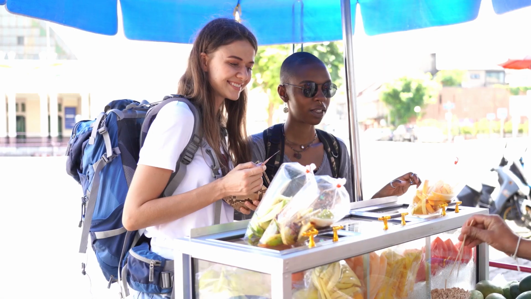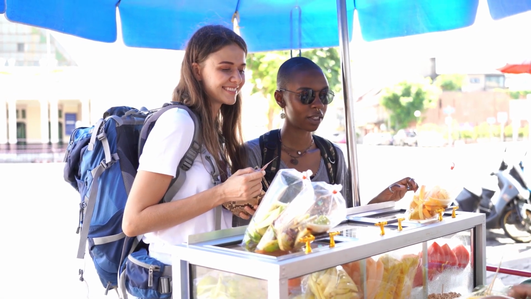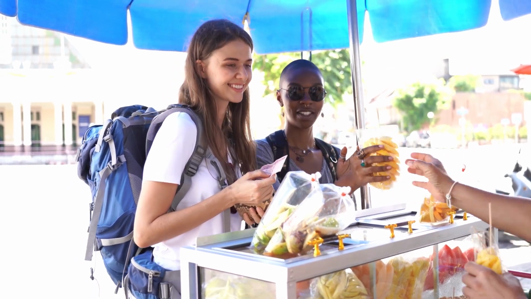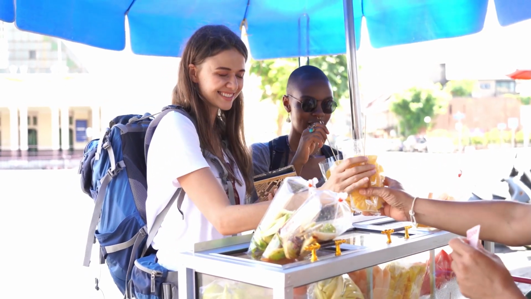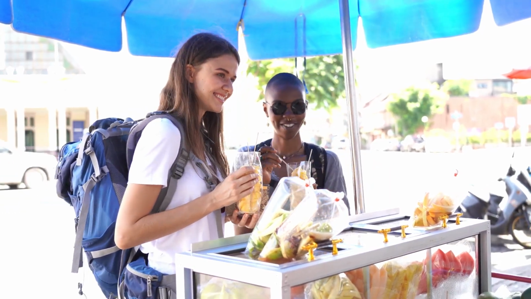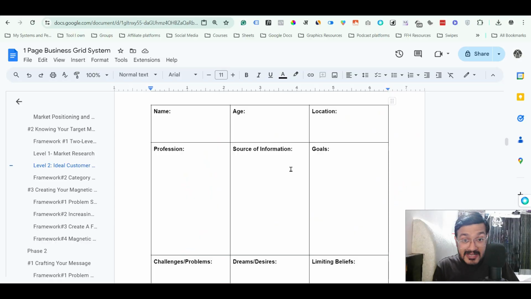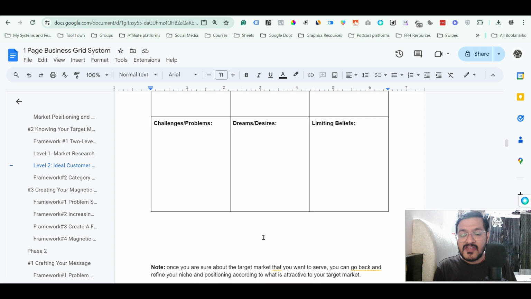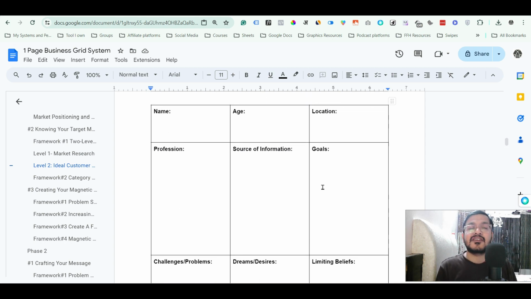You know, okay, who this person is, in which profession this person is, where that person lives, which age group that person is in, what sources of information the person is using, meaning the type of content the person is consuming. You know the goals, you know the challenges and problems, you know the dreams and desires, you know the limiting beliefs. And when you know all this information, you know your ideal customer very well. You have this ideal customer avatar that you can use to go and start doing your marketing.